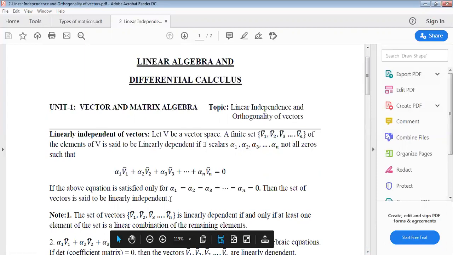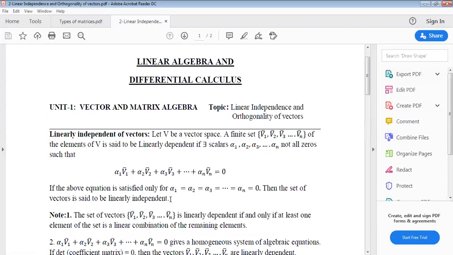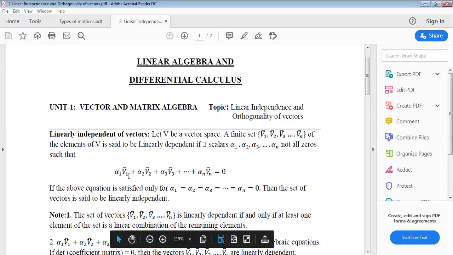So here we are taking one finite set of vectors. What are the vectors? v1, v2, v3, and vn. Next, we write a linear combination of these vectors. What is the linear combination?